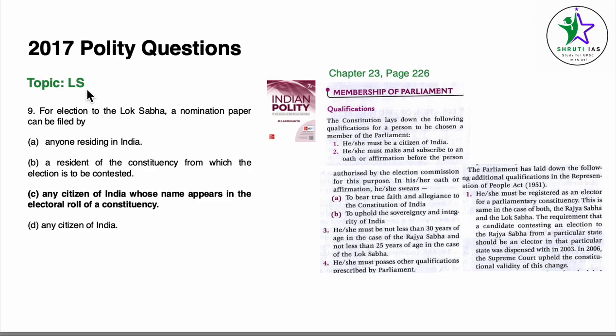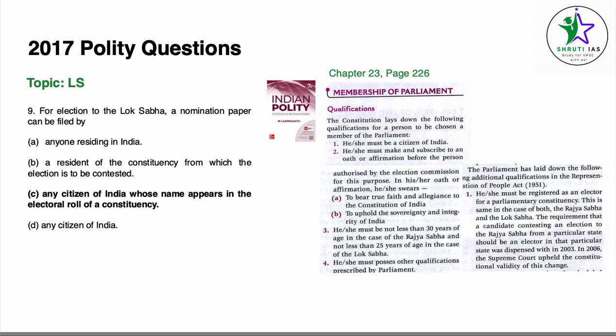Sorry, I think this is just written, I meant Lok Sabha here. The chapter is 23, Parliament, on page number 226. For election to the Lok Sabha, a nomination paper can be filed by anyone residing in India, a resident of the constituency from which the election is to be contested, any citizen of India whose name appears in the electoral roll of a constituency, any citizen of India.